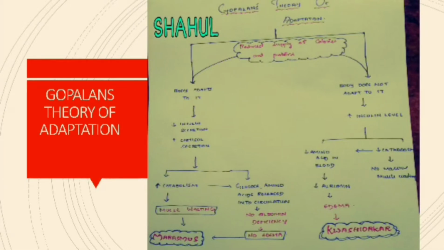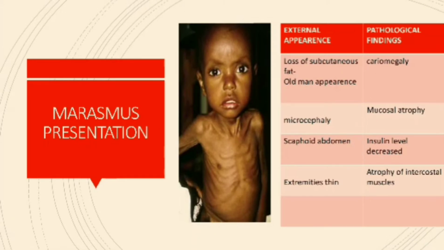And when the body does not adapt to the reduced protein and calorie intake, that leads to Kwashiorkor. This is what is explained by Gopalan, and we call it Gopalan's theory of adaptation. Now coming to the presentation of marasmus. Marasmus has both an external presentation as well as internal pathology.